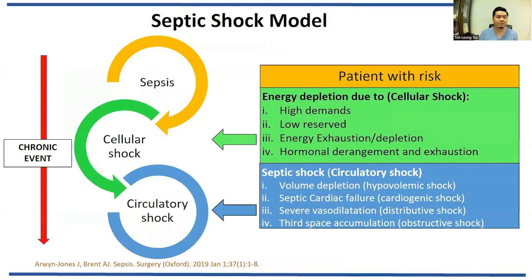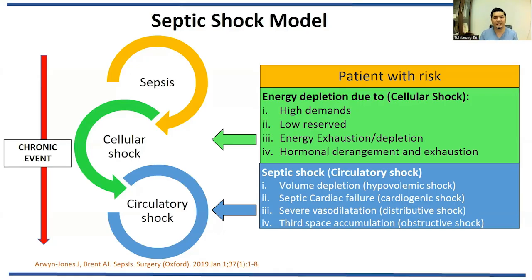The septic shock model is more complex. It's not like one cause directly leading to another. Septic shock comes from infection. Then when the infection is decompensated, it leads to sepsis, which is organ failure, and later becomes circulatory shock. So sepsis leads to cellular hypoxia, cellular damage, and then circulatory shock. This is a bit different from the classical shock, which has cellular shock first before circulatory shock. This happens within hours to days. That's why maybe the word chronic event would be more appropriate to describe this septic shock model.